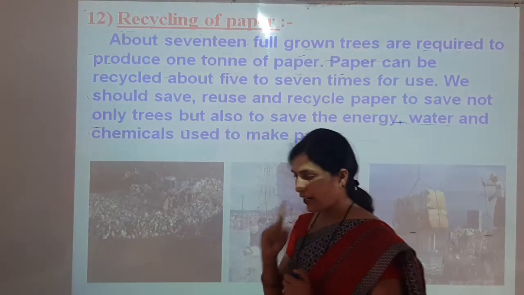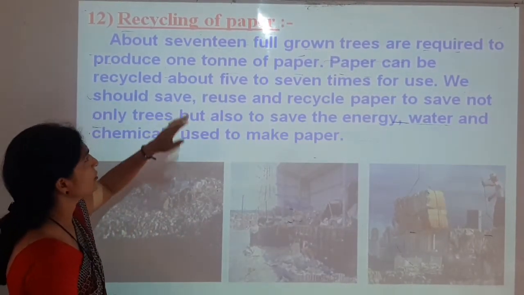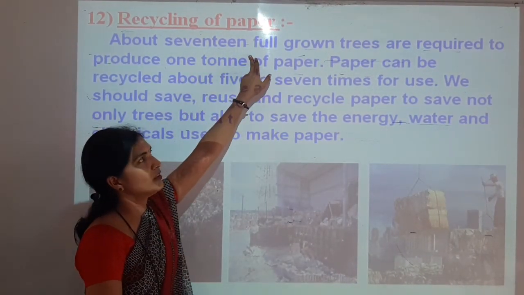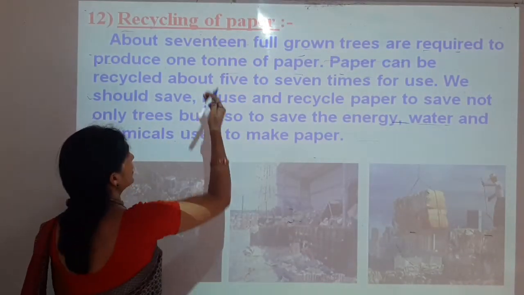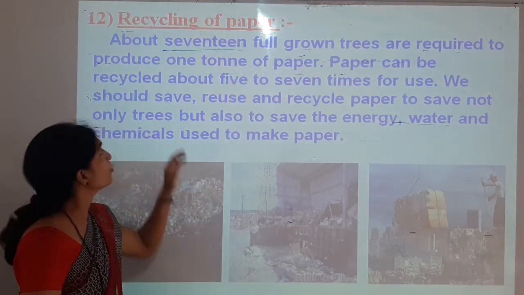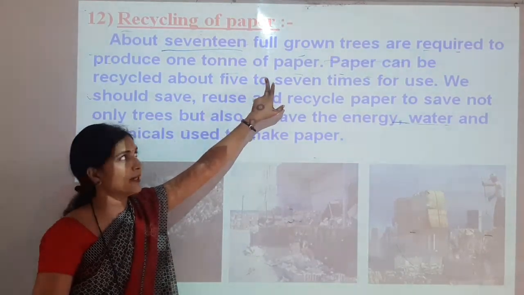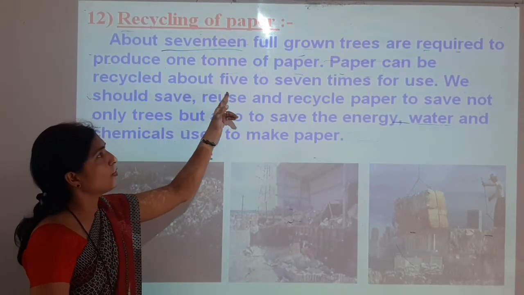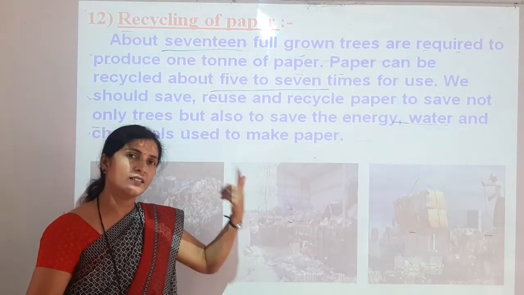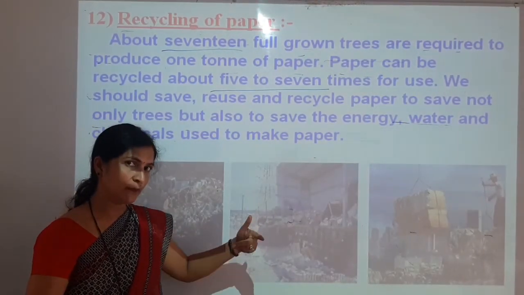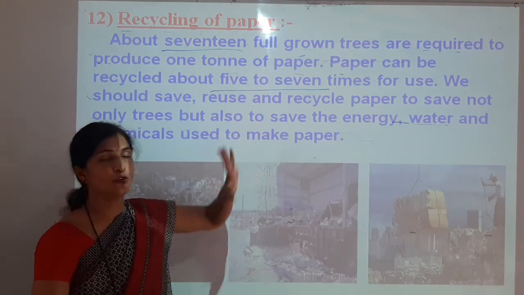Here you can see if we want to make 1 ton of paper, then 17 full grown trees are required to be cut down, and then 1 ton of paper can be made. Paper can be recycled about 5 to 7 times. This is most important, because one paper can be recycled 5 to 7 times. And when we send the paper for recycling, then we save all these 17 full grown trees.